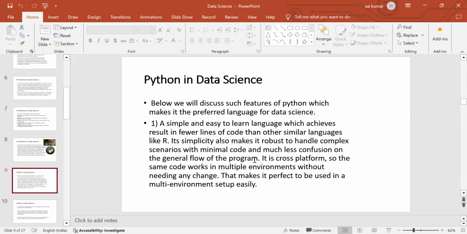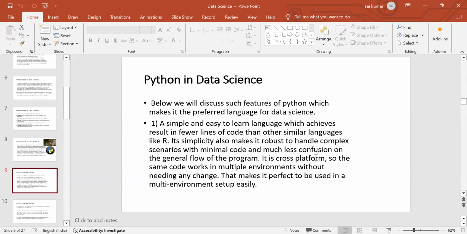The number of lines becomes lesser, and it is also robust. Many complex problems can be handled with minimal code and much less confusion, and the flow of the program will be easily understood.